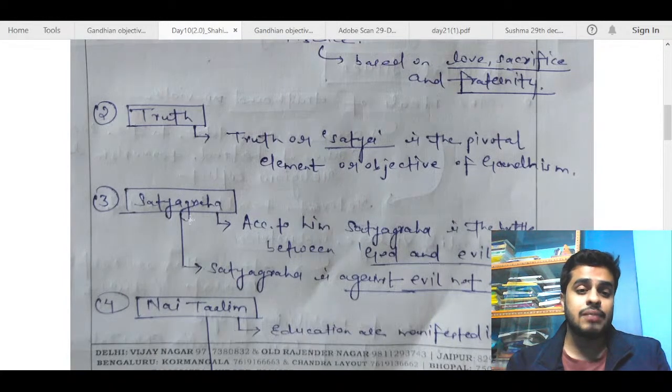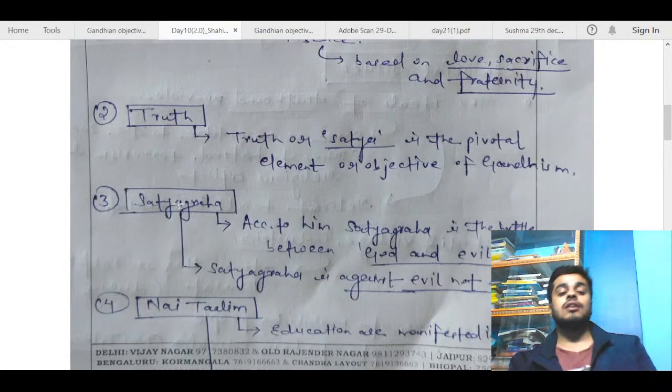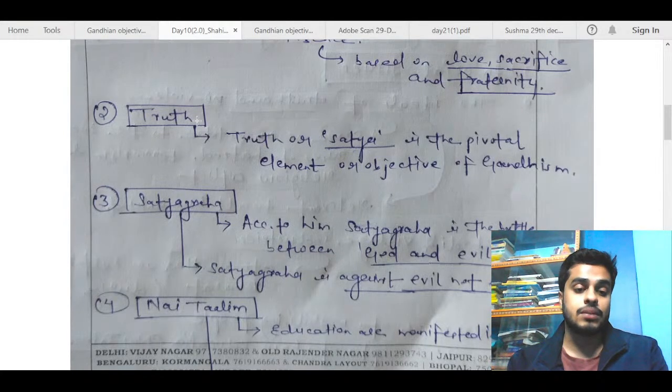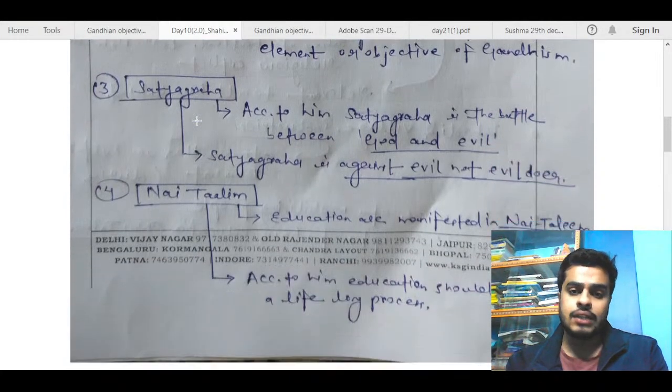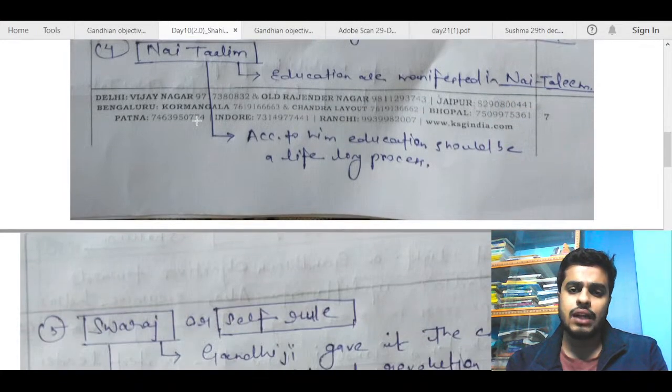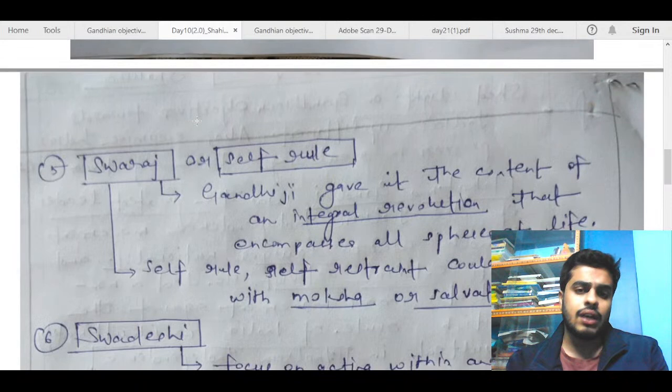Satyagraha basically means satya agraha. Satya is the force of truth, or force of truth is what it literally means. So shakti is already included in Satyagraha. So you can talk about Satyagraha first, as the main point, and after that give these sub points about truth and non-violence. Nai Talim, education, is manifested in Nai Talim. According to him, education should be a lifelong process. This is okay. Swaraj, okay, fine.